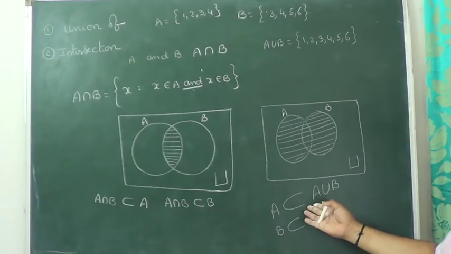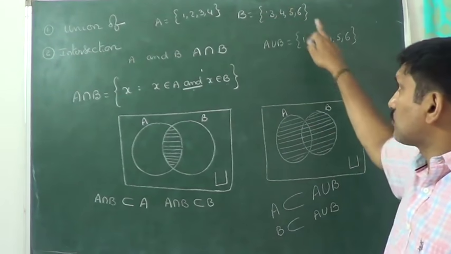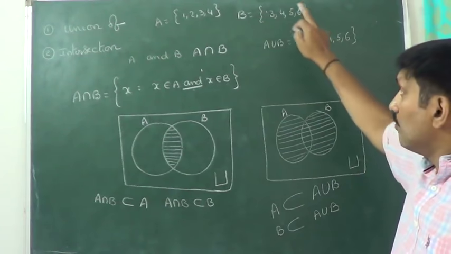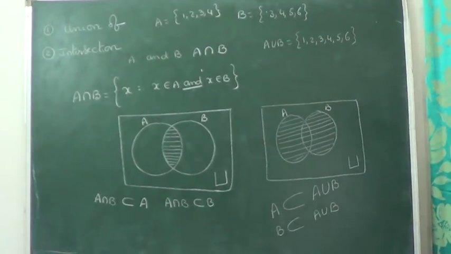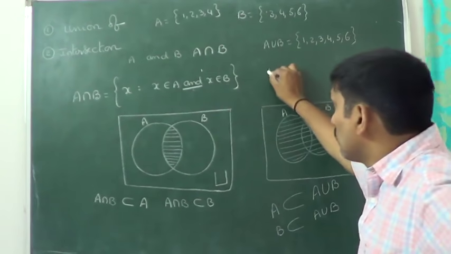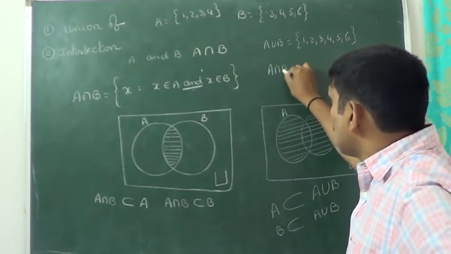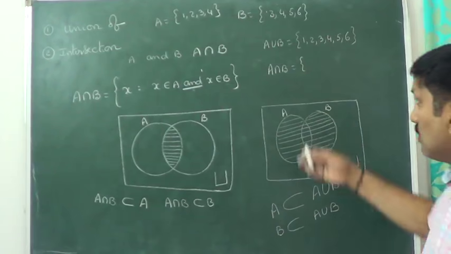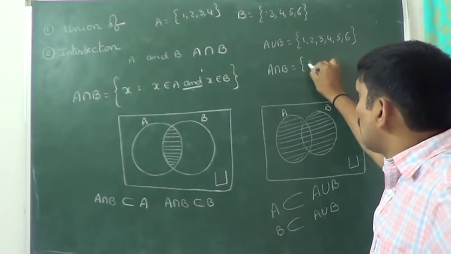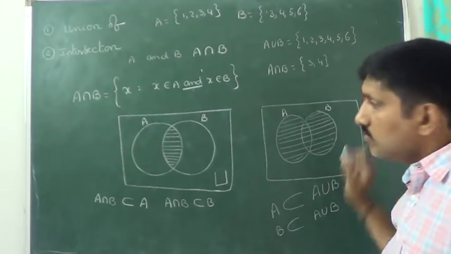That's what I am saying. You can observe, is B a subset of A union B or not? Yes, B is a subset of A union B. Now tell me, what is A intersection B? That means the common elements in A and B, the elements present in both A and B. In A and B, the common elements are 3, 4.